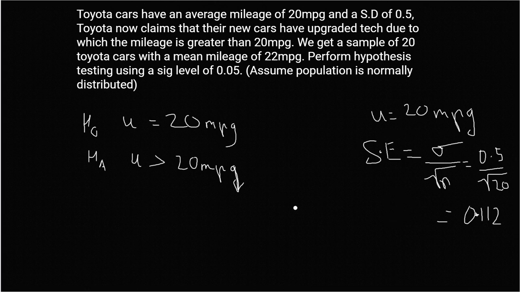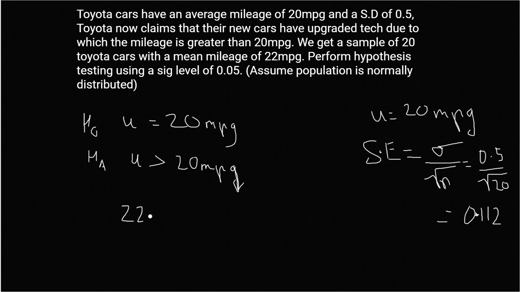So what is the probability that we get 22 miles per gallon in the sampling distribution? How many standard deviations are we away from the mean here?